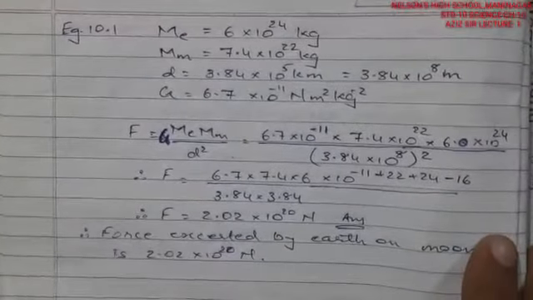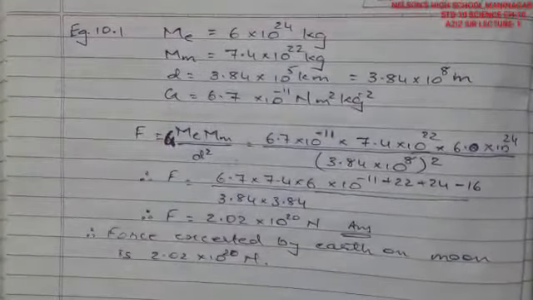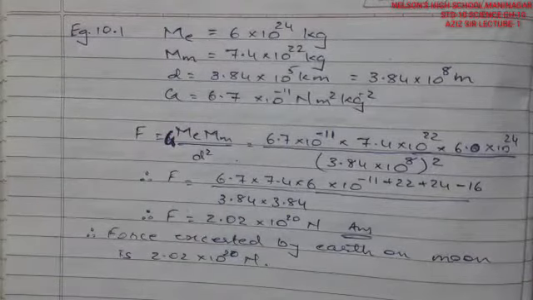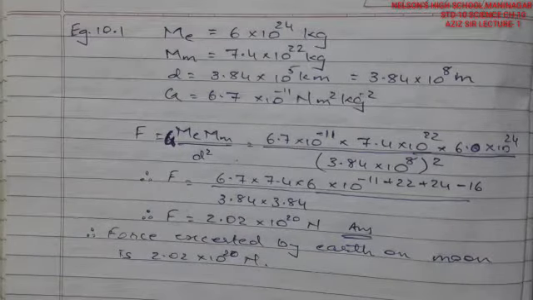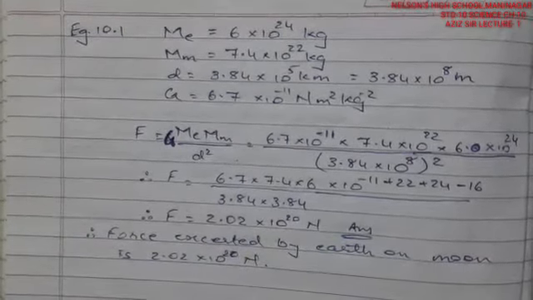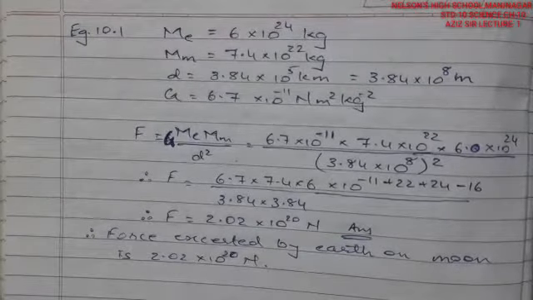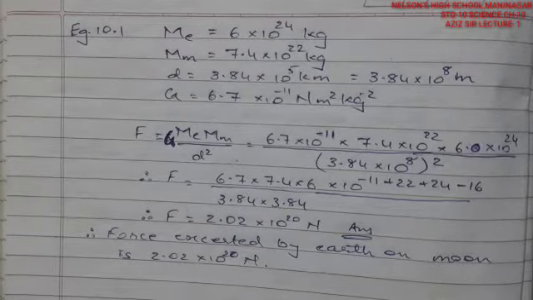we are going to take example 10.1. In this particular example, the mass of the earth is taken.